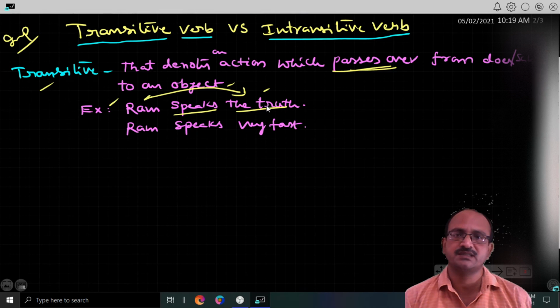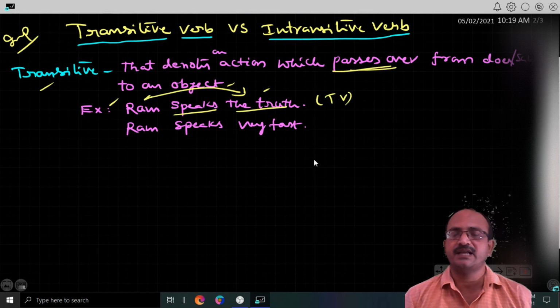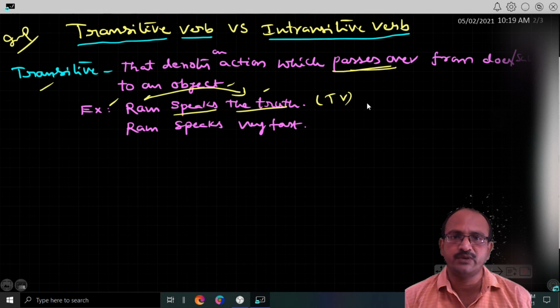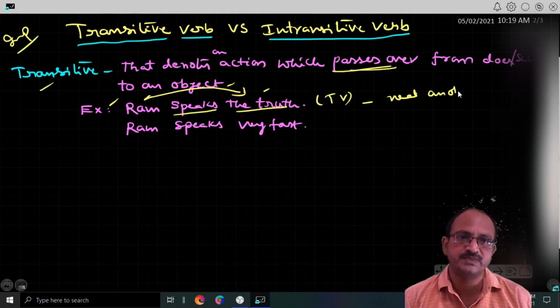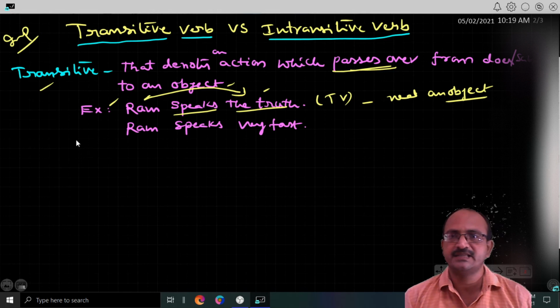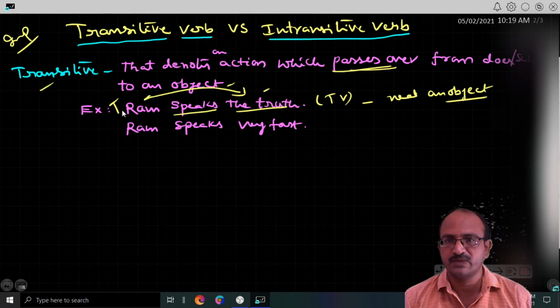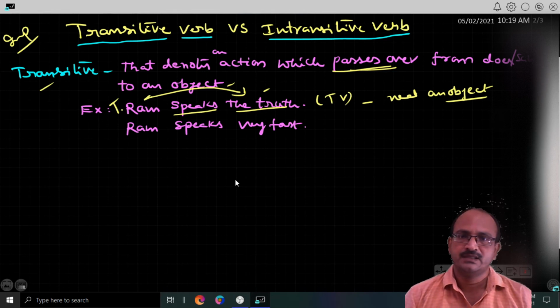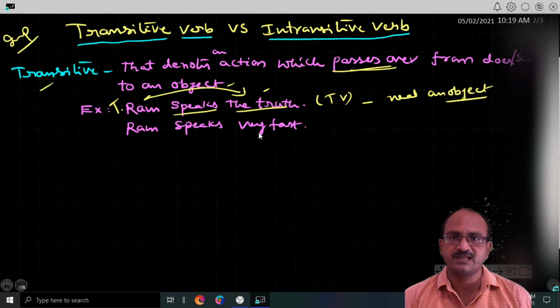So Ram speaks the truth, that is a transitive verb. So simply you can understand a transitive verb needs an object. So the verb which needs an object is a transitive verb. The first one is a transitive verb. The same verb here is an intransitive verb.